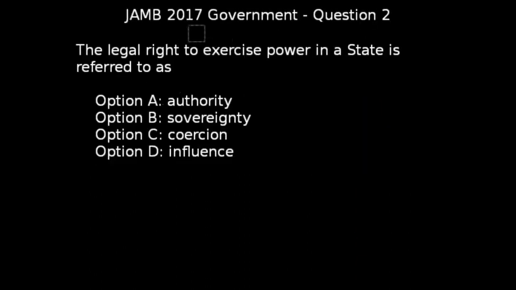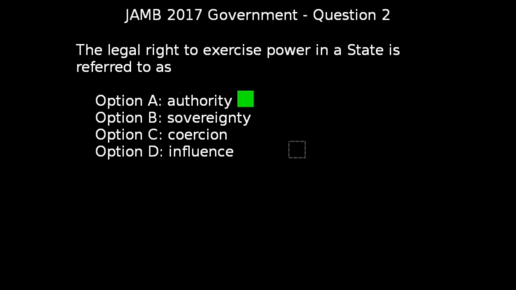Question 2 of JAMB 2017 government exam says the legal right to exercise power in a state is referred to as. The correct answer to this question is option A, which is authority. Now let's look at the definition of authority. Authority may be defined as the power or right to give orders, make decisions, and enforce obedience. Now, authority as a concept can be used to mean the right to exercise power given by the state in form of government, judges, police officers, and so on.